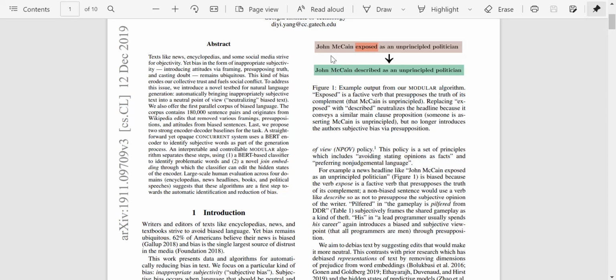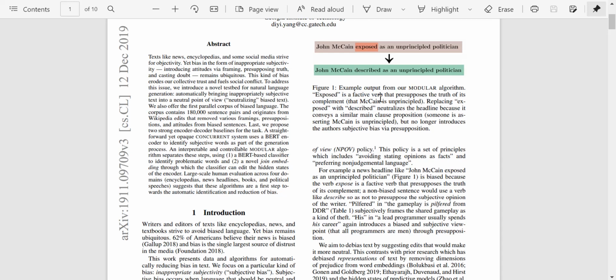So they've given an example. Suppose someone wrote John McCain exposed as an unprincipled politician. Exposed gives a sense of bias because it's implying that he is one, while it has not yet been confirmed. So John McCain described as an unprincipled politician would be a much better, less biased version of this sentence. This is an example output from the algorithm which they develop later using the modular algorithm.